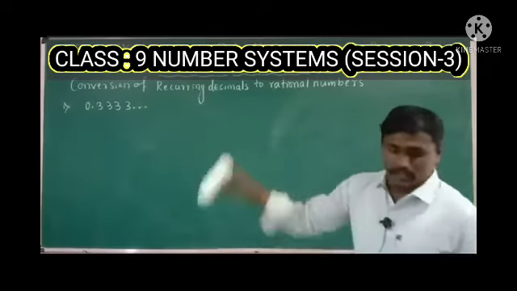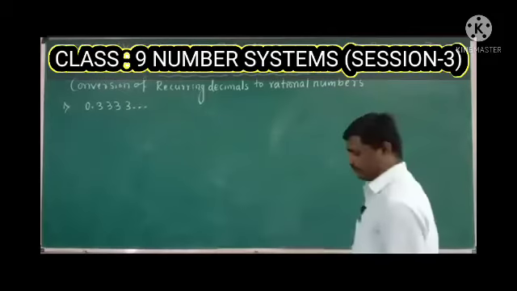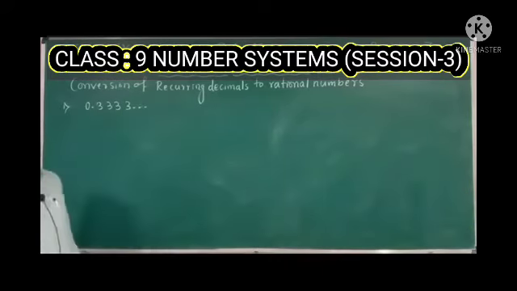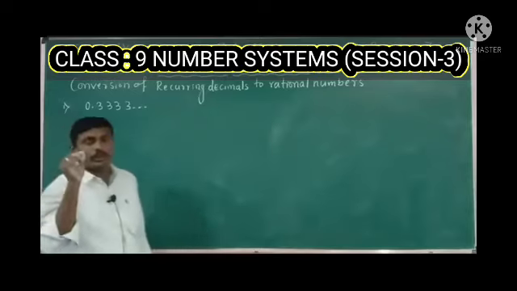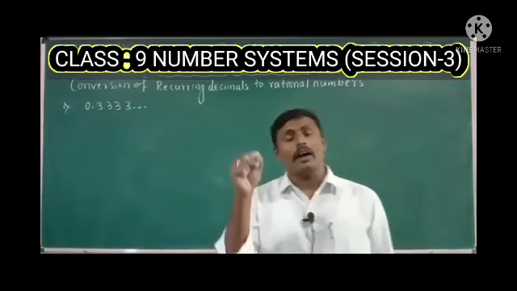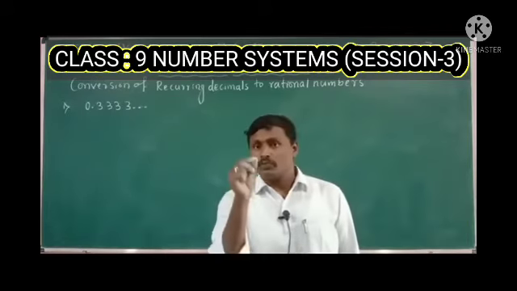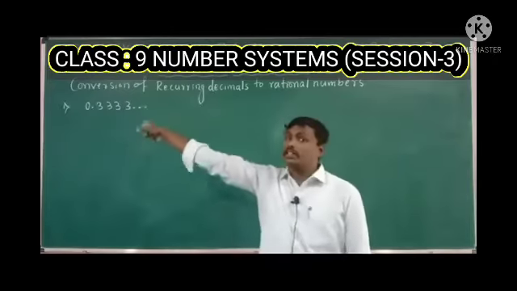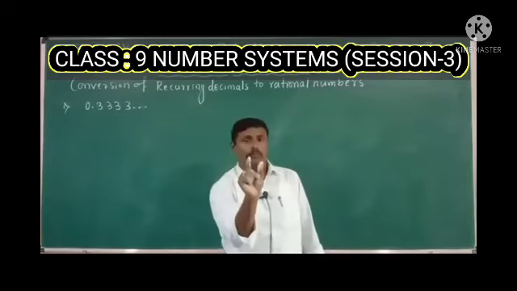Okay, here is the first example, conversion of recurring decimals to rational numbers. Listen here, you need to concentrate on whether we are multiplying by 10 or 100 or 1000. If we are taking one digit to the left side, we need to multiply by 10.